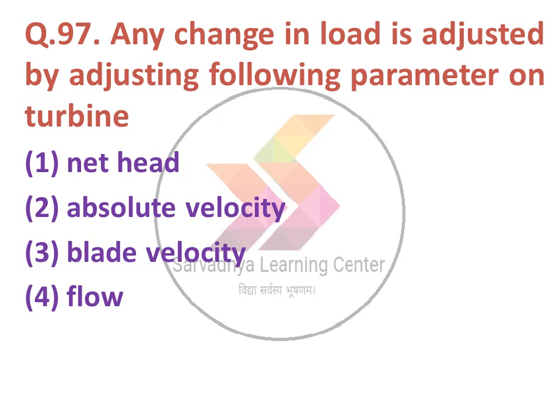Next question: any change in load is adjusted by adjusting the following parameter on turbine. Option 1 net head, option 2 absolute velocity, option 3 blade velocity, option 4 flow. The correct answer is option number 4, flow.